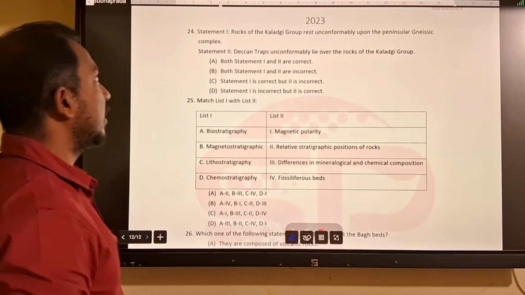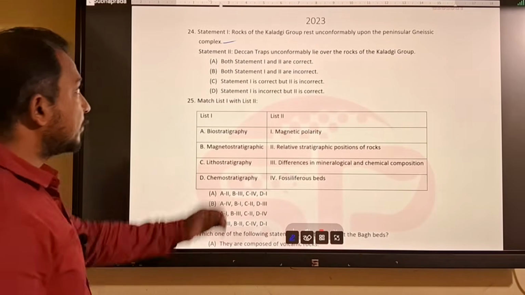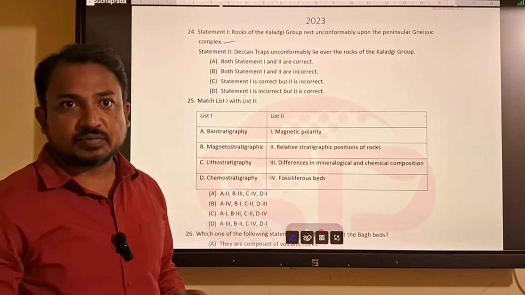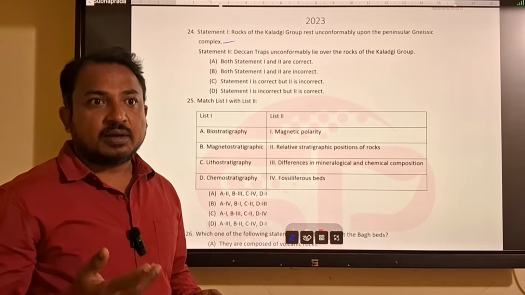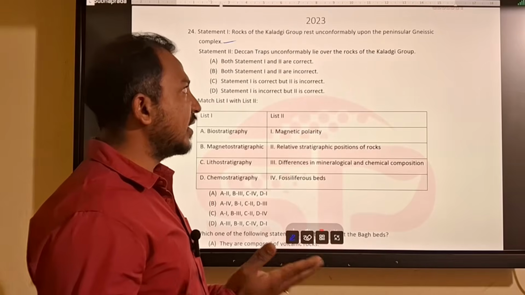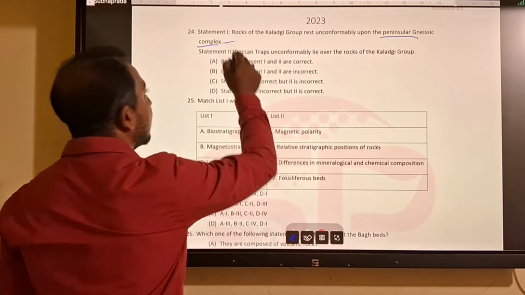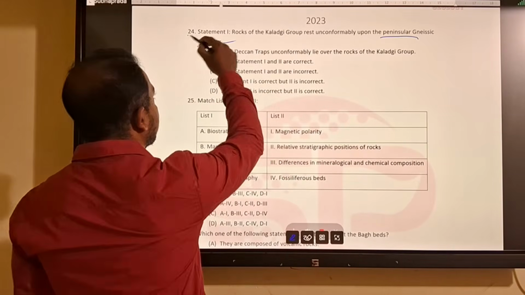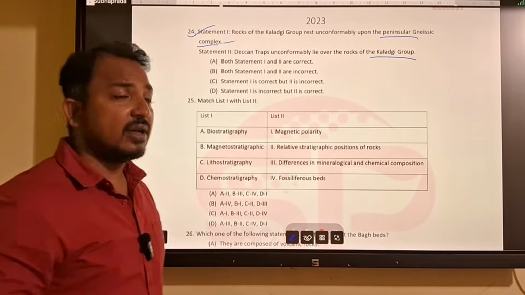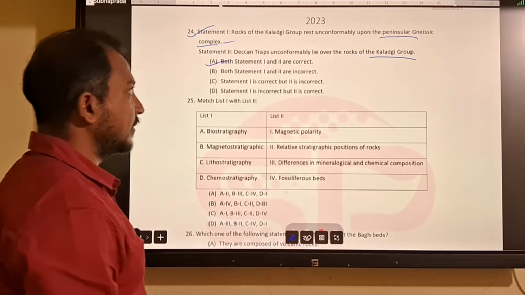So next question, the rocks of Kaladgi group rest unconformably upon the peninsular gneissic complex. So Kaladgi group belongs to your Dharwar Craton. It is a basin deposited during Proterozoic time. So obviously it has a basement of Archean, that is peninsular gneissic complex, which is found in Dharwar Craton. So it will be correct. Then Deccan Traps unconformably lie above the rocks of Kaladgi group. It is also correct because above the Kaladgi group you will get Deccan Traps. So both statements 1 and 2 are correct.